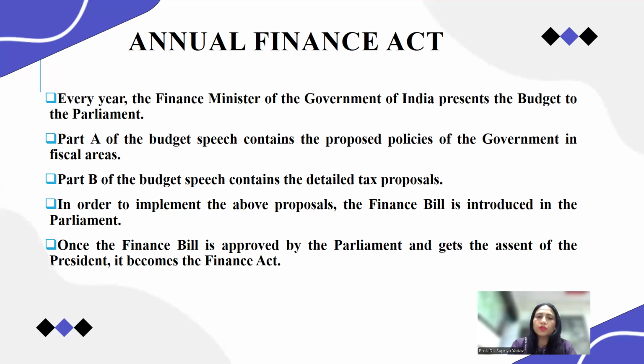Once the Finance Bill is approved by the parliament and gets the assent of the president, it becomes a Finance Act. On budget day, only the budget is read out. There are no comments and no decisions taken. The copy of the budget is presented to each and every member of the parliament, and then, when another session takes place, they take the vote.